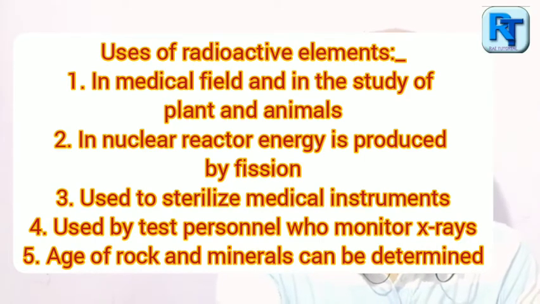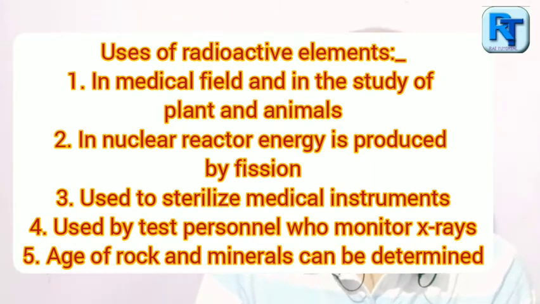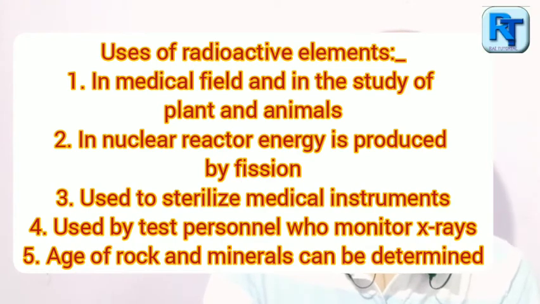Number two, radiation is used and produced in nuclear reactors, which control fission reactions. Number three, radiation is also used to sterilize medical instruments and also food items.